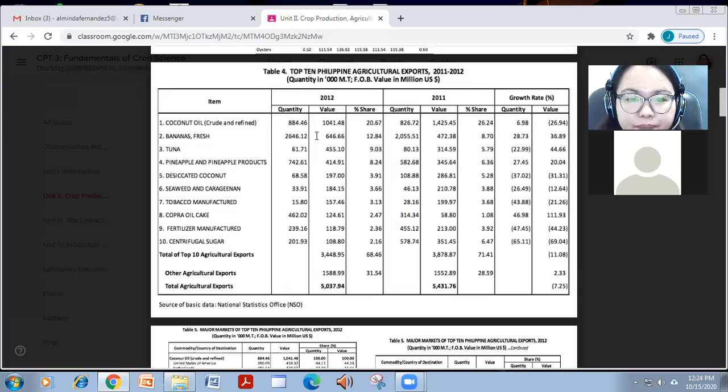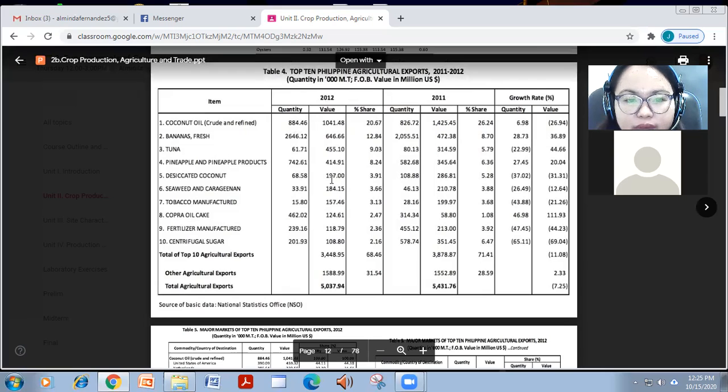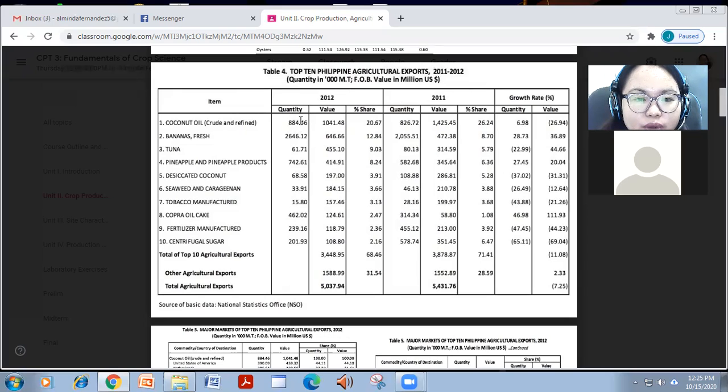Fresh banana. And it has shown a growth rate of 28%, no, from 2011 to 2012. So followed by coconut oil and then pineapple. So these are the top produce that we export. We send them off to other countries like Japan, Europe, and US.